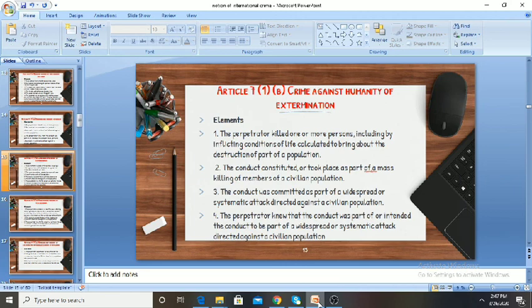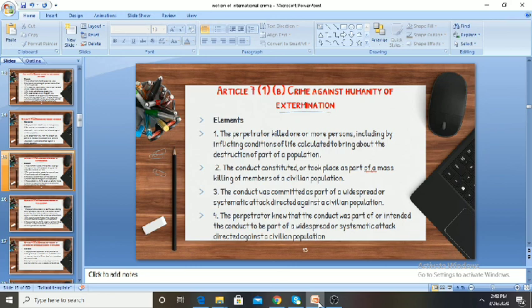Article 7, Clause 1, Clause B. It provides the crime against humanity of extermination. In the previous class I explained the meaning of extermination. These are the important elements: the perpetrator should kill one or more persons, including by inflicting conditions of life calculated to bring about the destruction of part of a population.